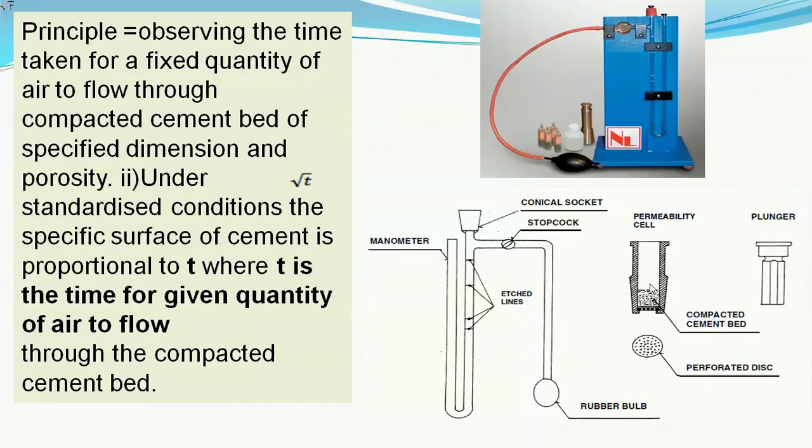The basic principle is, in a permeability cell, the cement is compacted and placed, and a known volume of air is passed through this permeability cell, and the time is noted to pass that known volume of air through that cement powder with definite density.